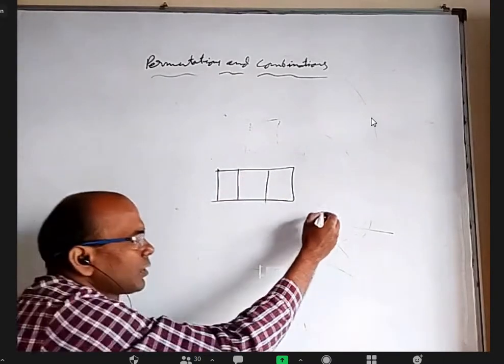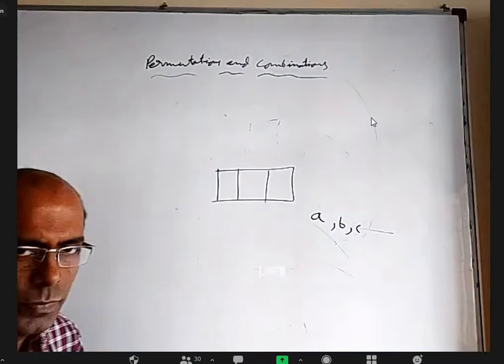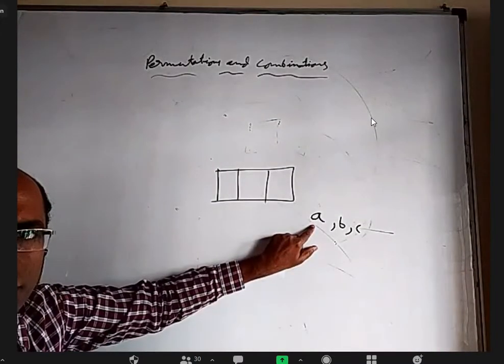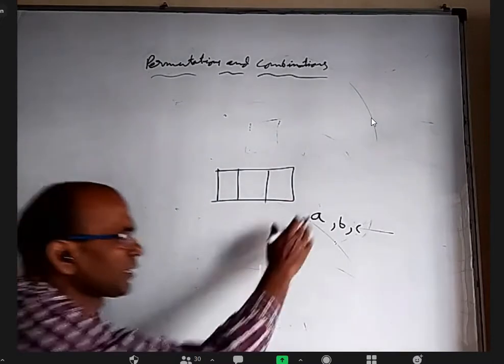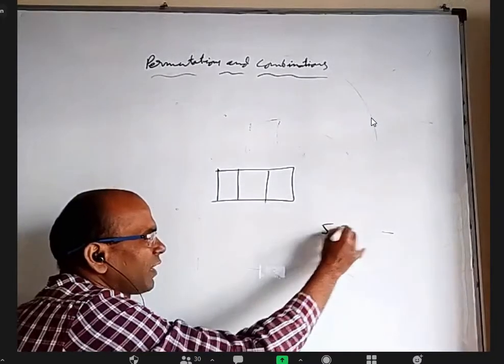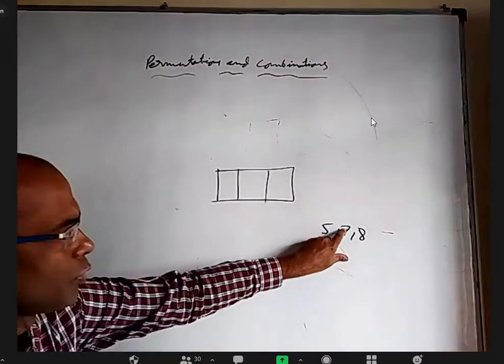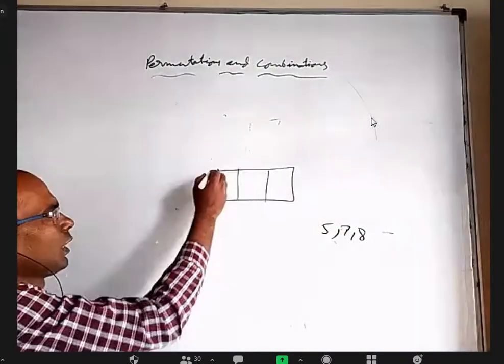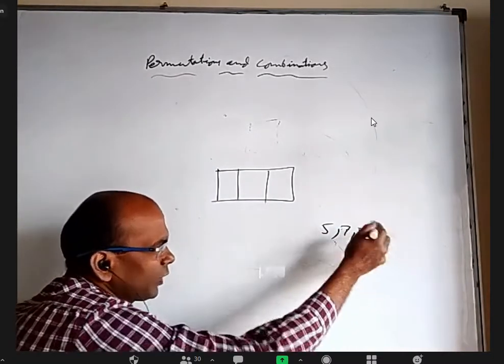Let us say I have some 3 alphabets, A, B, C. You have to take A only once, B only once, C only once. Or let me give some numbers. Take 5, 7, 8, 4. Using only these, I want to make numbers like 5, 7, 8, 4 or 8, 9.